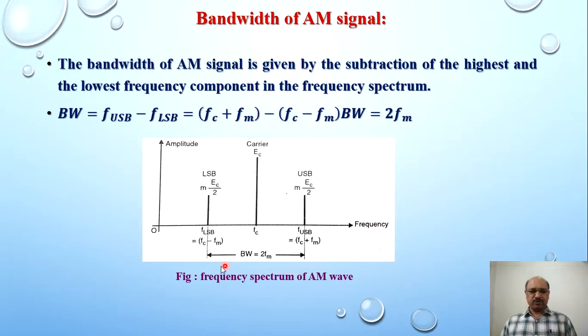So that is the difference between the upper sideband frequency and the lower sideband frequency. Bandwidth is equal to F USB minus F LSB, which is FC plus FM, the upper sideband frequency, minus FC minus FM. So the bandwidth is equal to twice FM. If we subtract these terms, FC cancels and FM plus FM gives twice FM, which is the bandwidth in the case of an amplitude modulated signal.